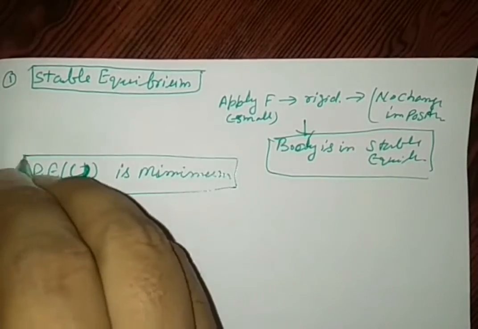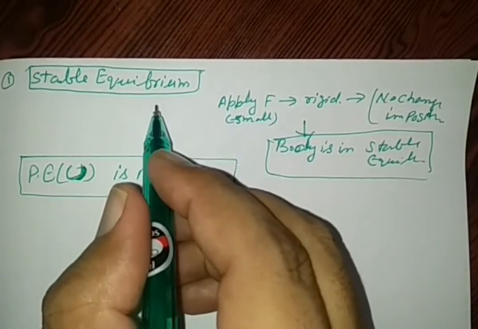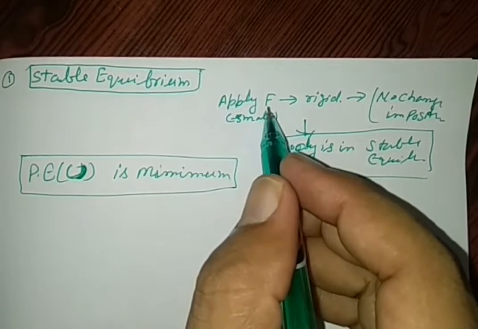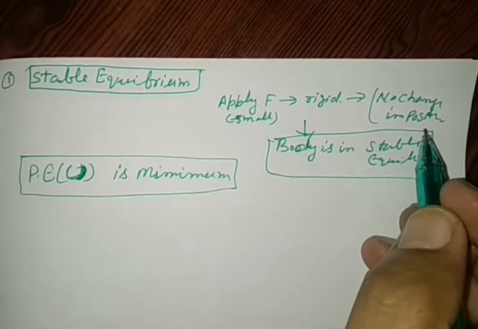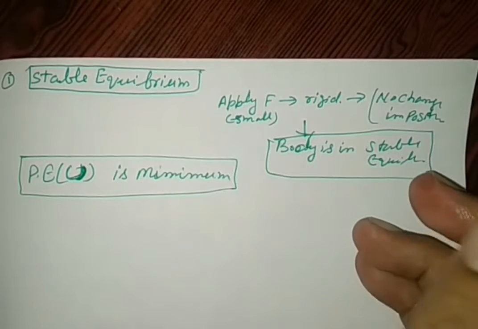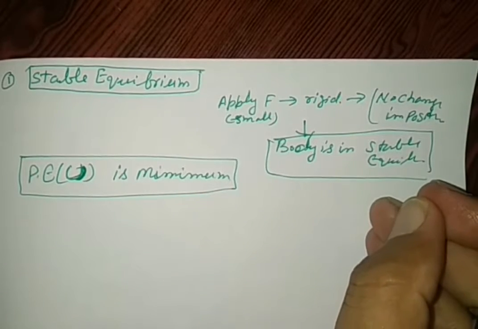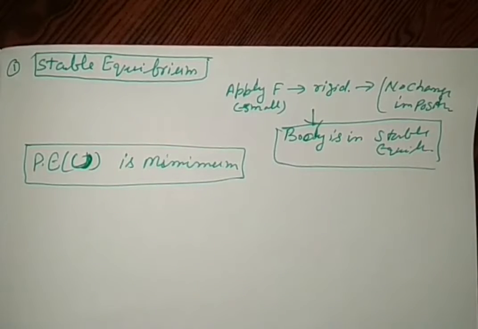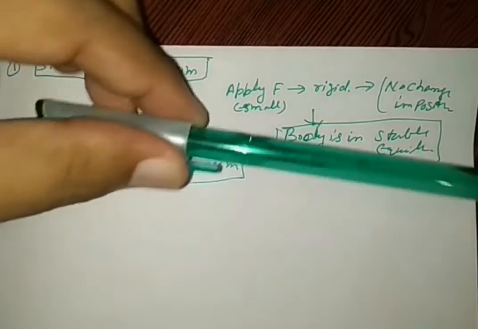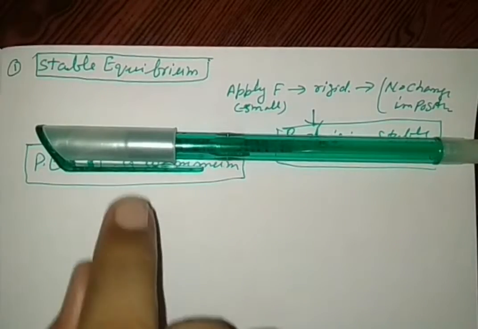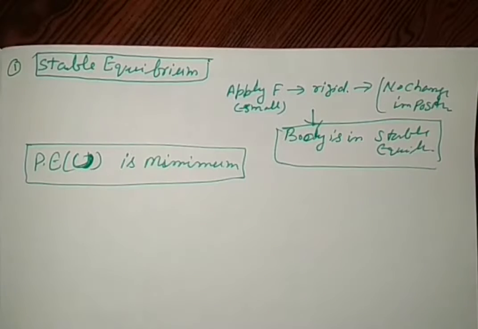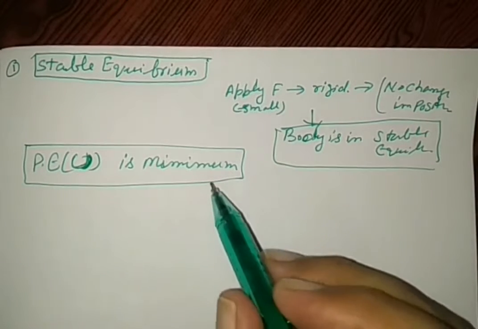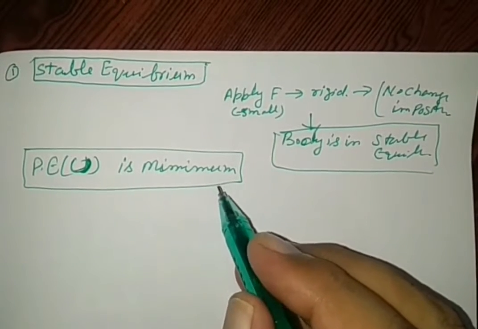So potential energy under this condition, stable equilibrium, is a minimum. Apply a small force on the rigid body, no change in its position, right? It is an example only. We can see one more example here in front of you. This green pen kept here, we are applying a little force, no change in its position. So this type of equilibrium is called stable equilibrium, and under this condition the potential energy is the minimum.